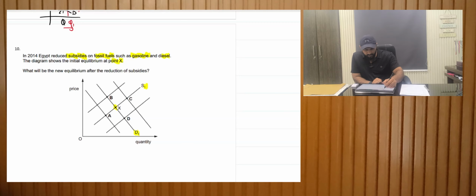We know when subsidies are reduced, the supply would decrease, shifting inwards. So this will be my new supply curve, and the demand would remain the same. So this will be a movement to point B. So B would be my right answer.